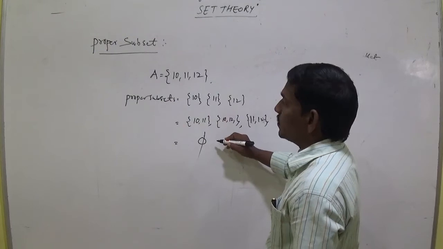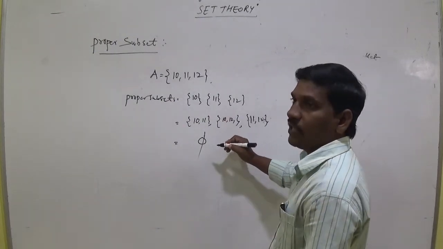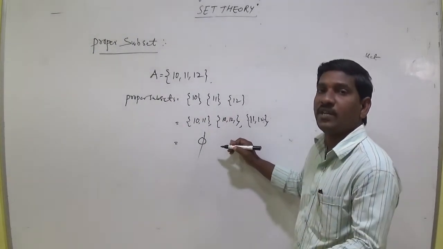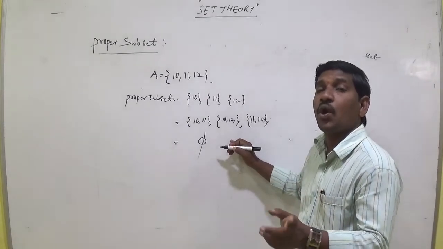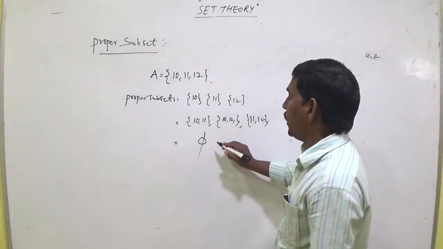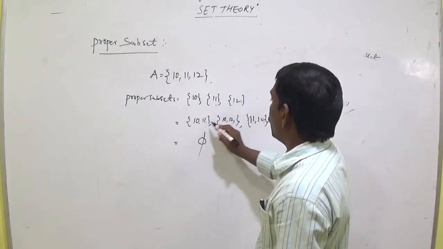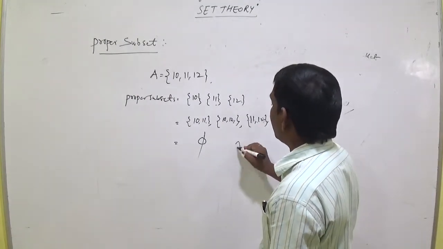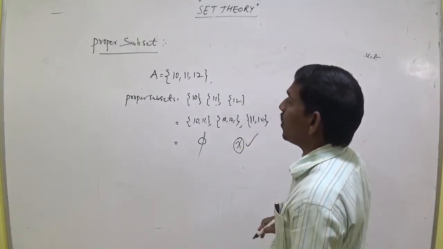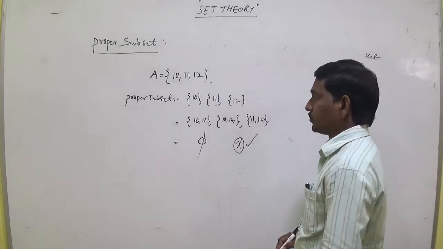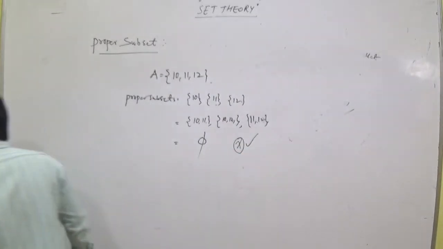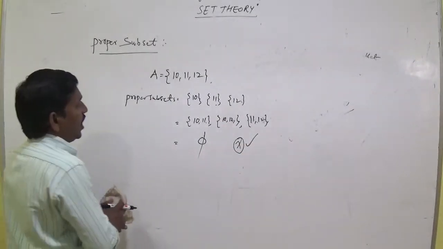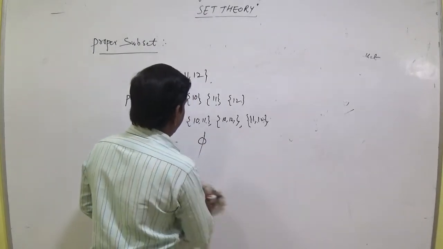Every set is not a proper subset. Every set is an improper subset of itself, but every set is not a proper subset. Okay, so 1, 2, 3, 4, 5, 6, 7, only 7 proper subsets came for the set A. For example, how many sets are there?